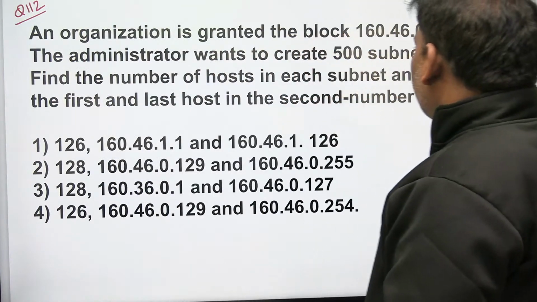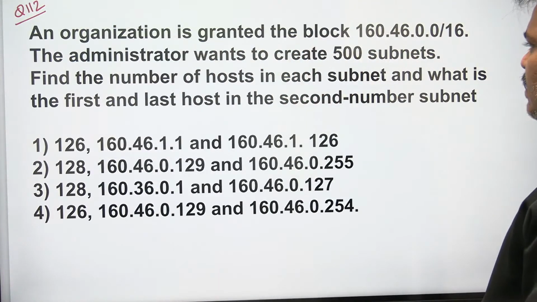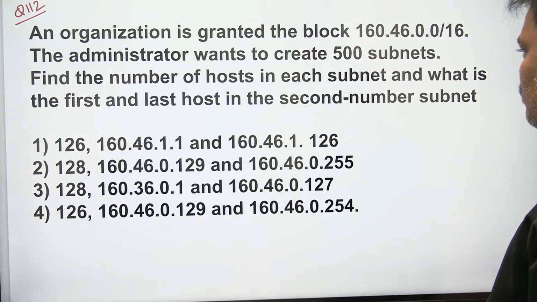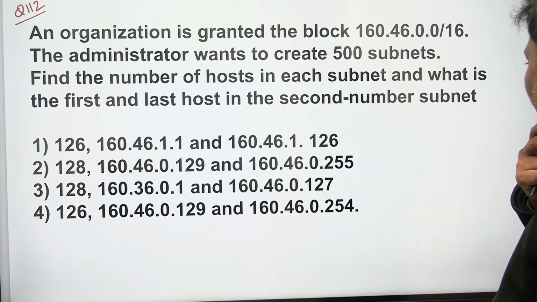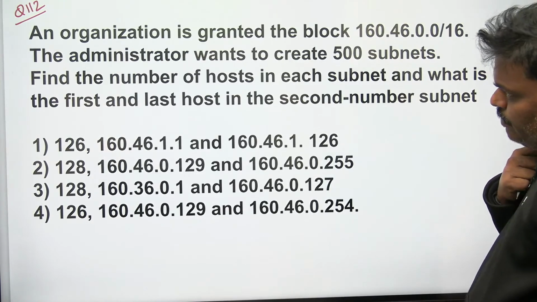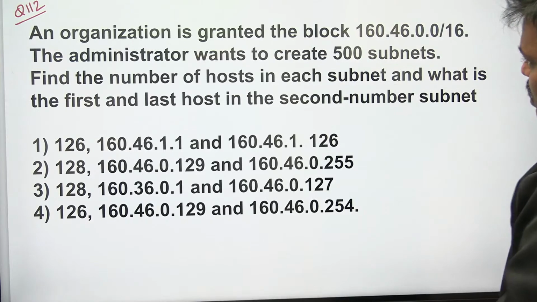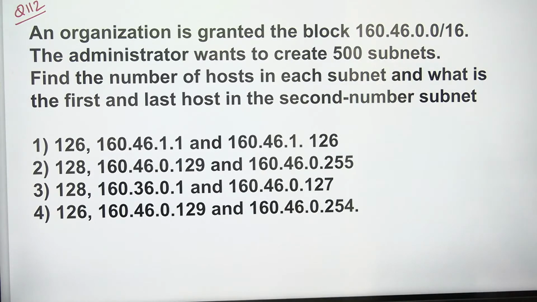An organization is granted a block, something like this. The administrator wants to create 500 subnets. Find the number of hosts in each subnet and what is the first and last host of the second subnet.